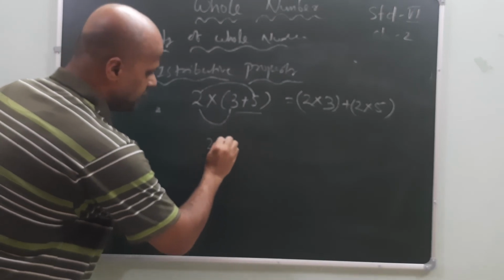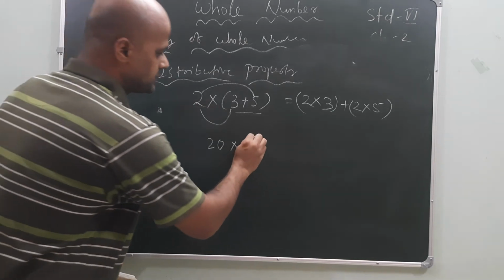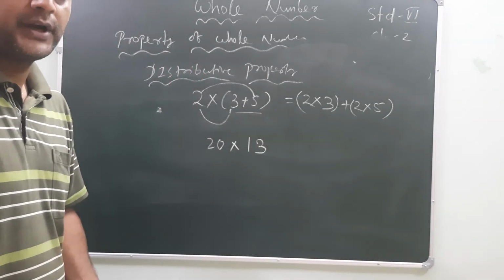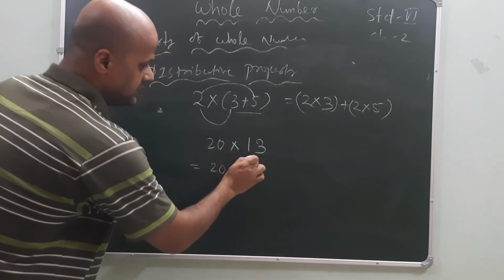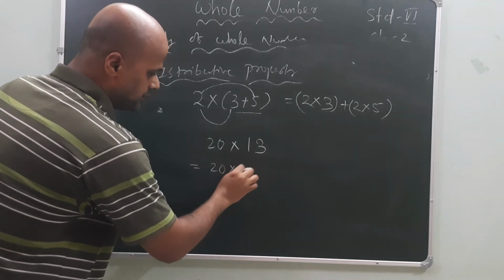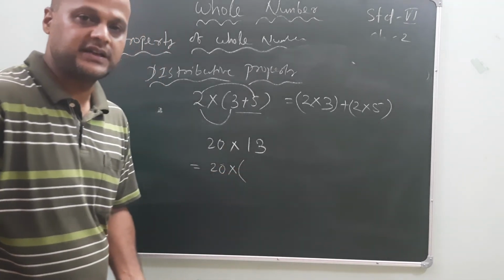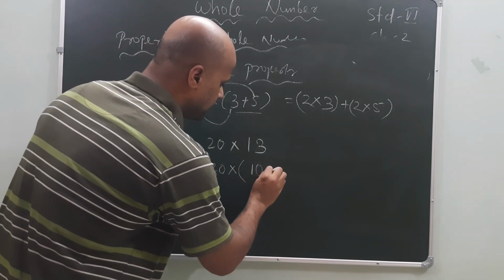See, 20 into 30, the simplest example. How will you multiply these two using the distributive property? 20 into bracket, 30 means what? The nearest 10 digit is 10 plus 3.